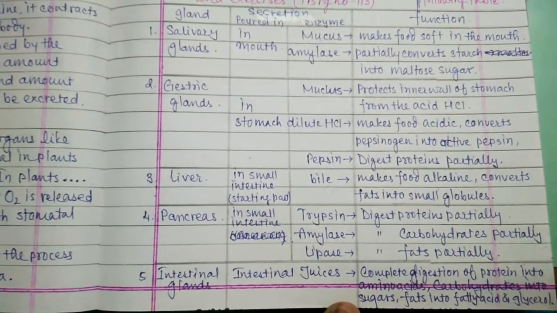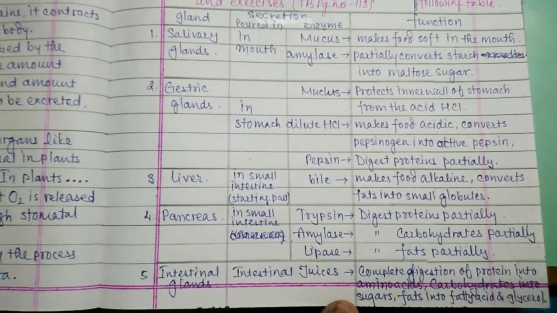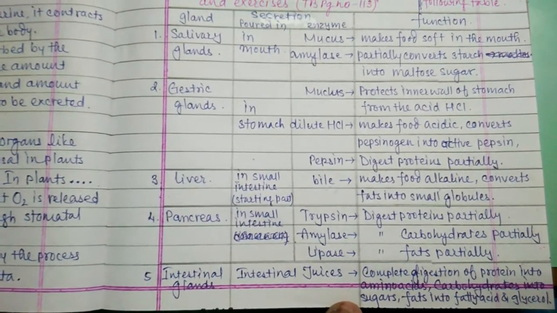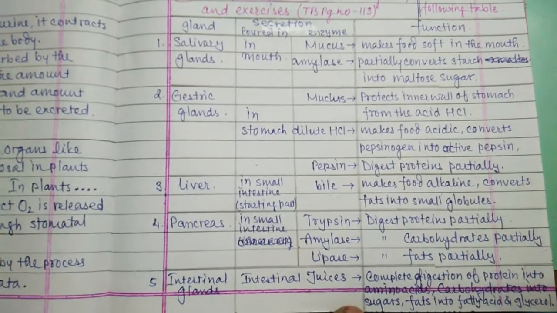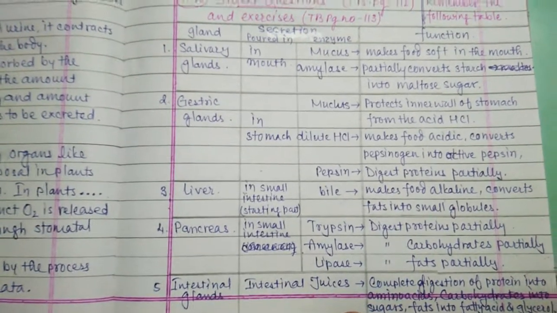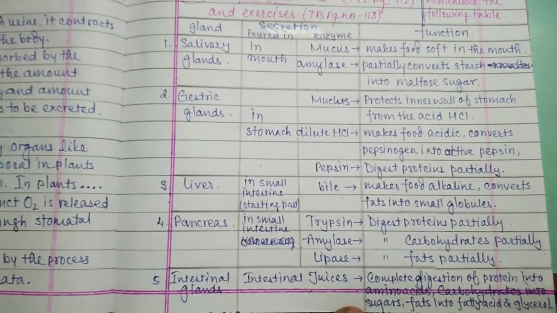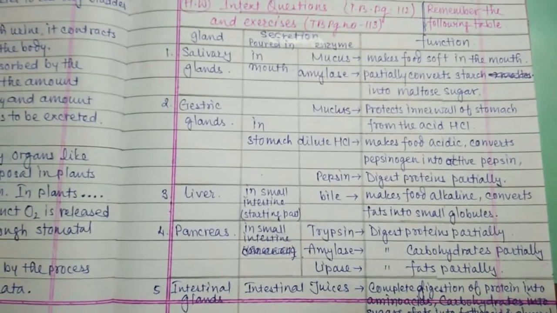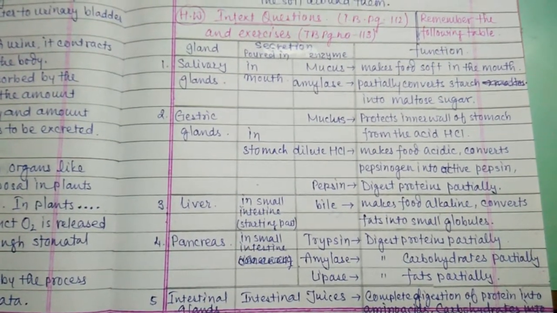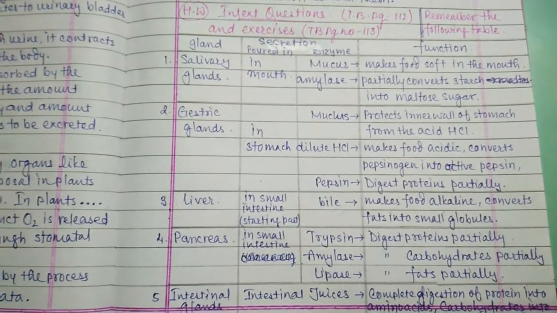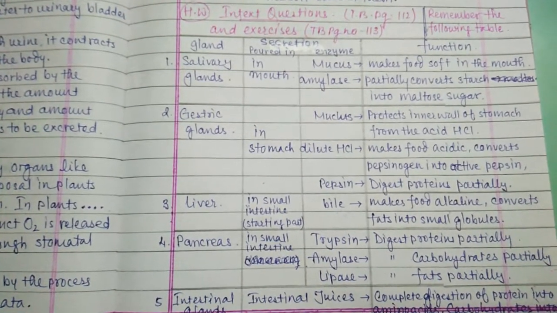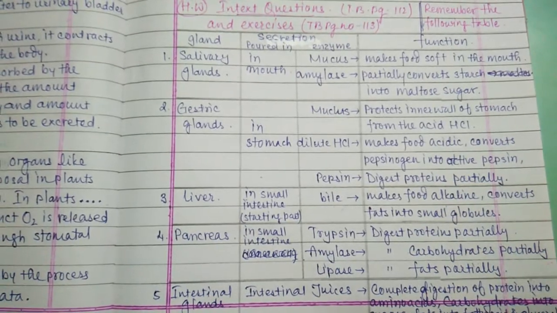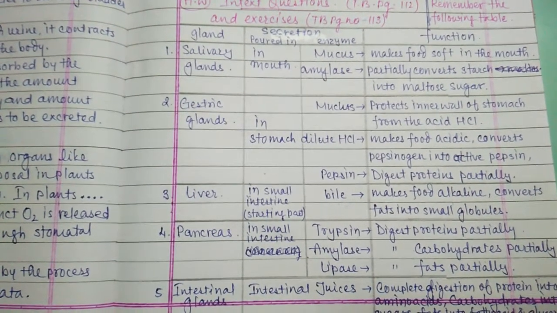It is a very short table to remember about the digestive system: what is food, and what are the processes on food in the digestive tract? Okay, and now we will start the exam very soon. So please study this material and try to remember this. Okay, bye.